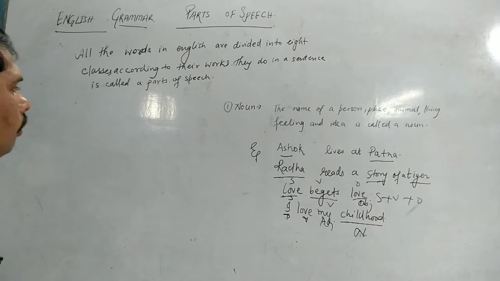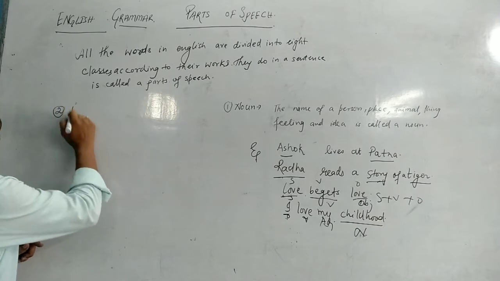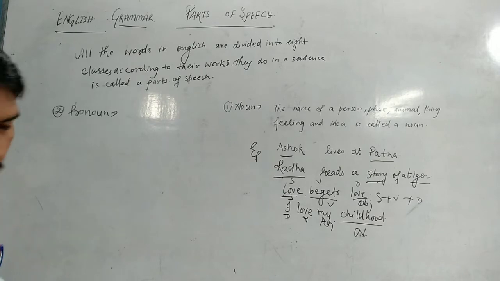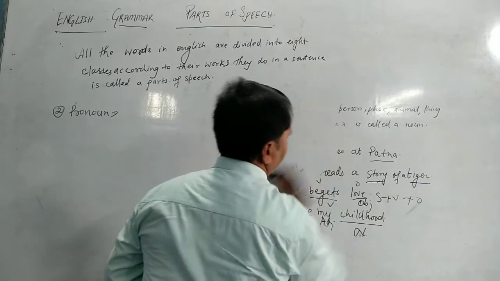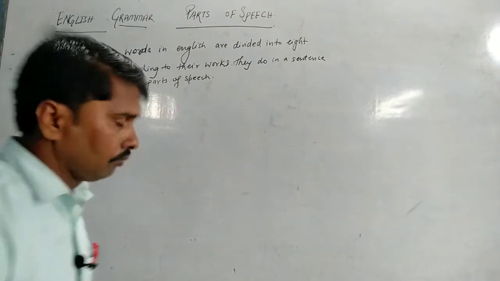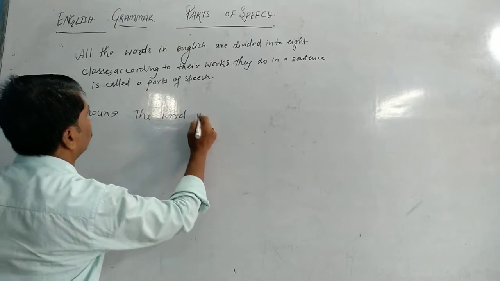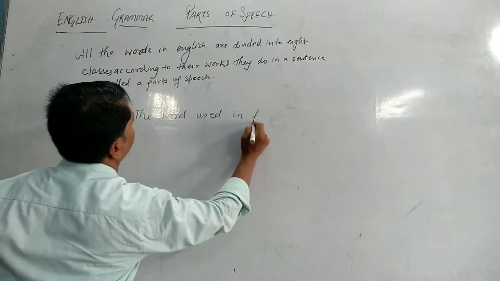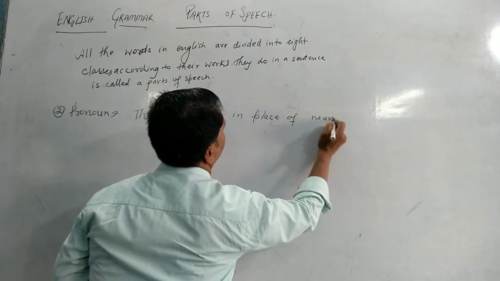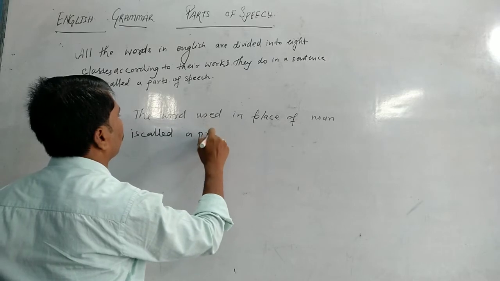Now see, what is a pronoun? The word used in place of a noun is called a pronoun.